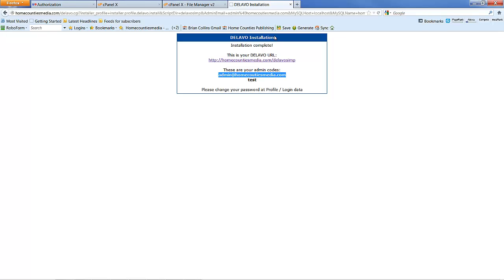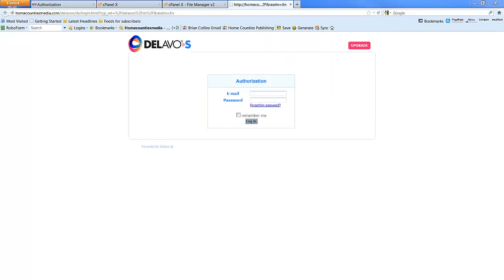Now I'm going to copy and paste that on the next screen. I think we'll remember test. So click on this link here. Providing you've done everything correctly, you will arrive at a screen which will advise you of the installation directory, which is a clickable link, and will open up to let you log in using the authorization, which initially is the admin email that you used, and also the initial password is test. Once you've logged in with that, you can change the password to something more memorable or more secure. It's entirely up to you.